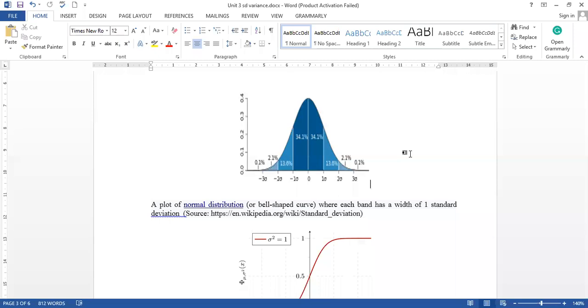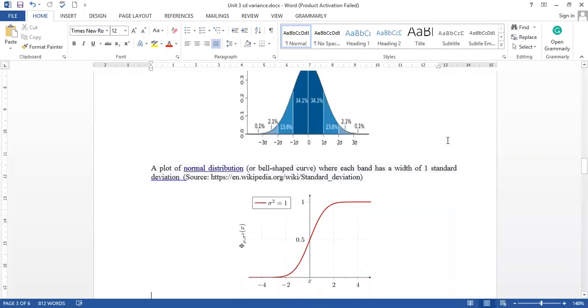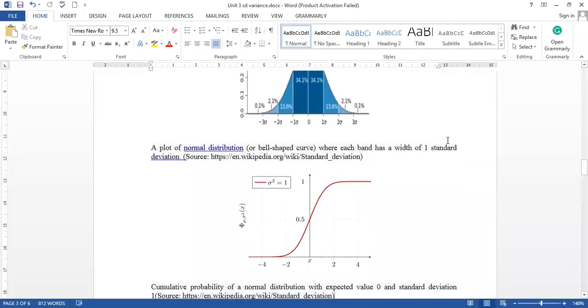Some algorithms work only with normal data. At that time we have to normalize our data. For that purpose we take care and normalize the data to bring it into a certain range where we can apply our proposed algorithm or the existing algorithm. So in that way the normal distribution is an important one.